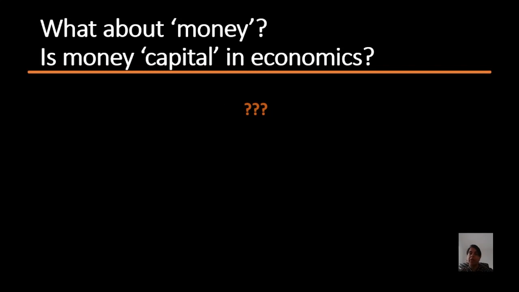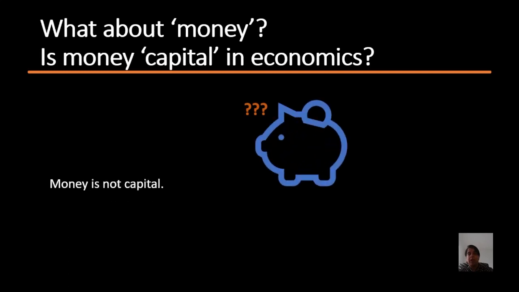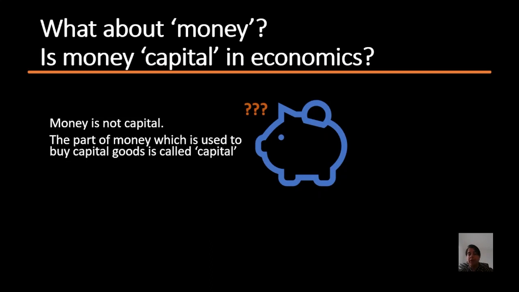What about money? Is money capital in economics? Now, this is something we need to understand. Money is not capital. Only that part of money which is used to buy these capital goods is called capital. So the part of money which a business uses to buy a truck, to buy land, to construct a building, to buy tools, that part becomes capital.